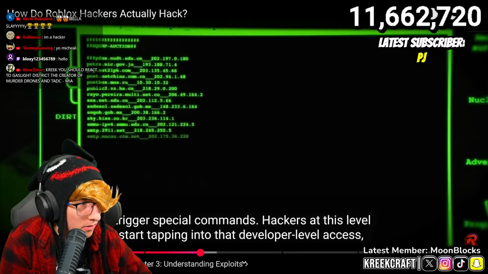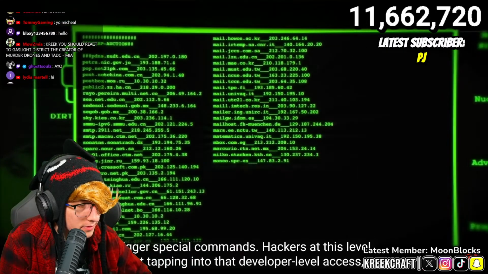The code and triggers special commands. Hackers at this level start tapping into that developer.